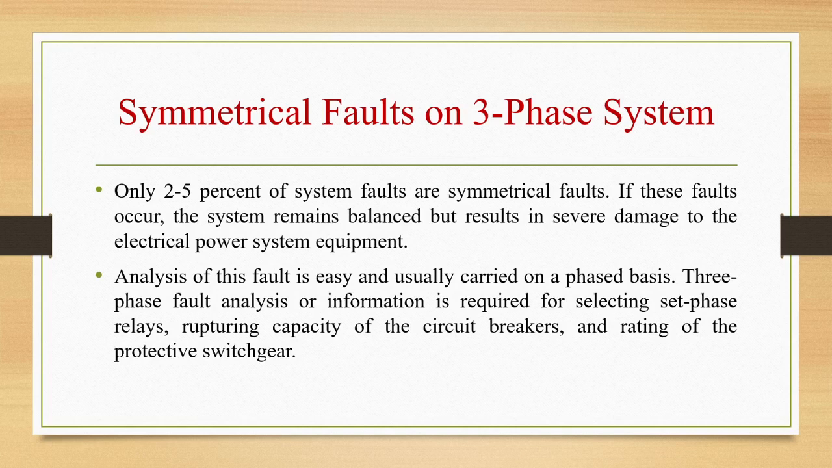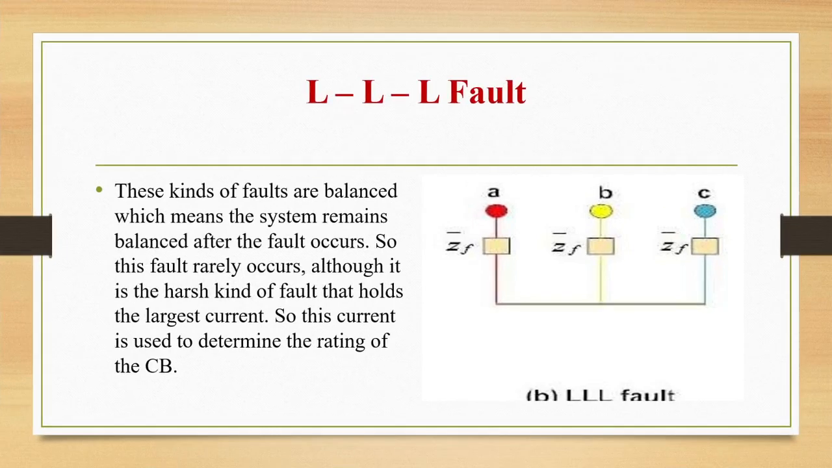Analysis of this fault is easy and usually carried out on a per-phase basis. Three-phase fault analysis information is required for selecting protective relays, rupturing capacity of the circuit breakers, and rating of the protected equipment. Let us see the triple line fault. These kinds of faults are balanced, which means the system will remain balanced after the fault has occurred. This fault rarely occurs, although it is the harshest kind of fault and carries the largest current. So this current is used to determine the rating of the circuit breaker.